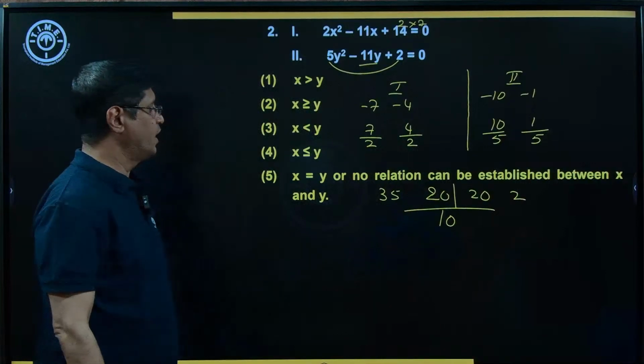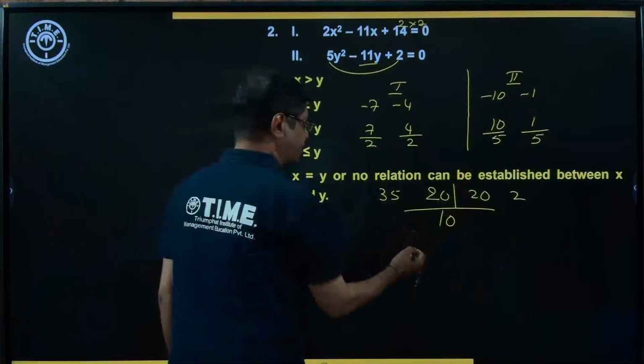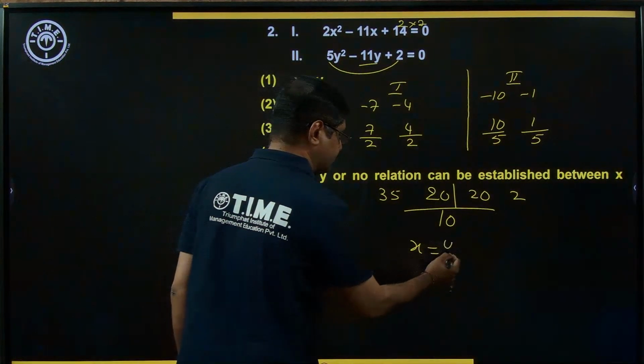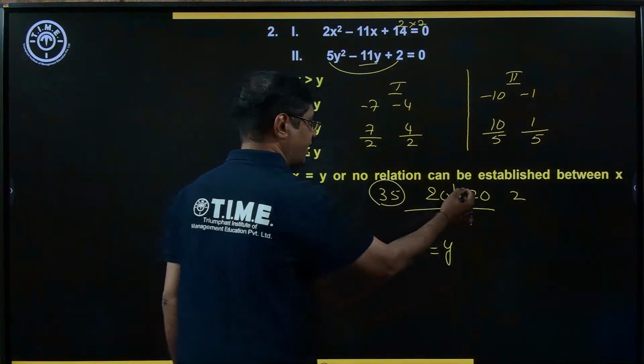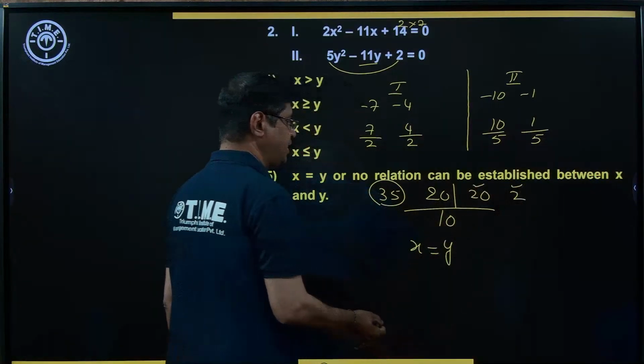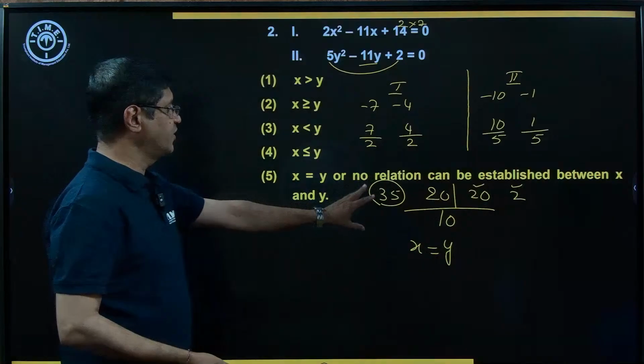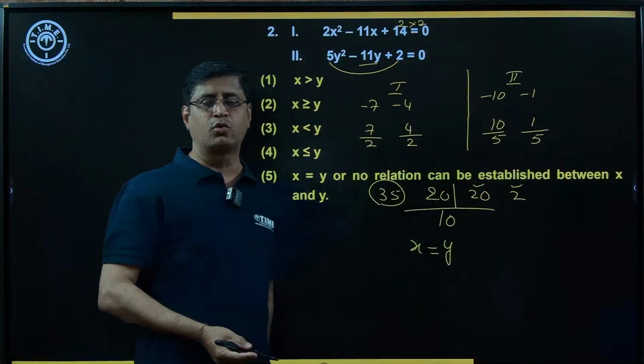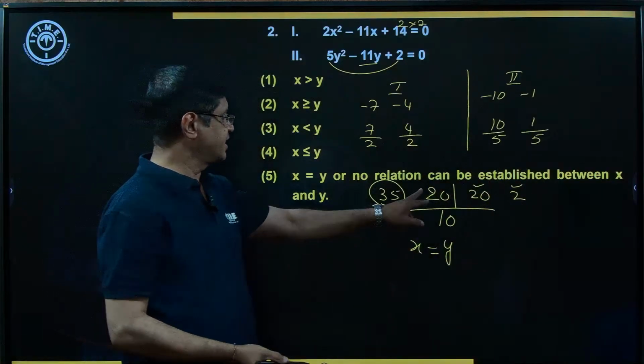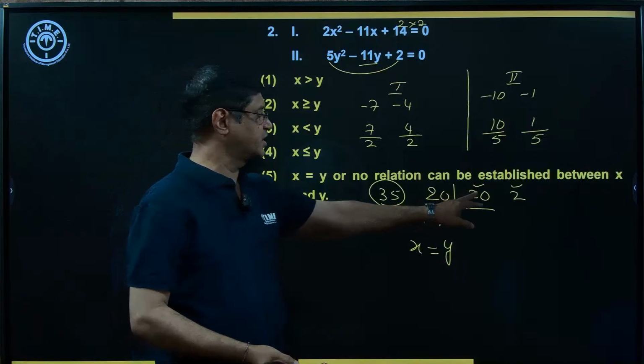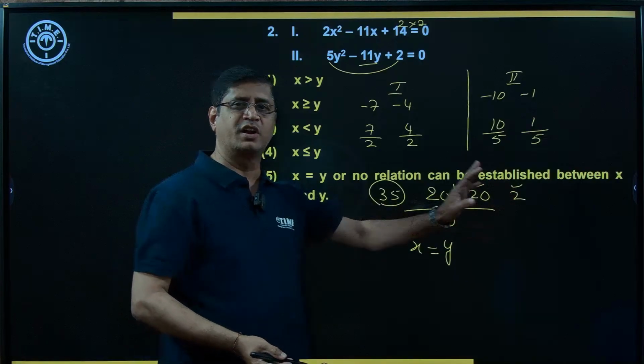Just observe the discussion. 20 and 20 mean x and y are equal, and 35 is greater than these two values. So the first root of the first quadratic equation is greater than both the roots of the second quadratic equation, and the second root of the first quadratic equation and one of the roots of the second quadratic equation are the same.